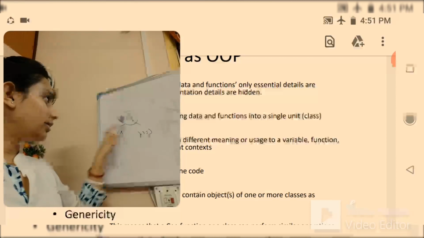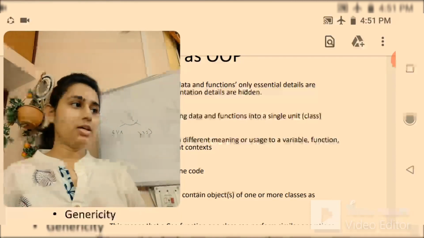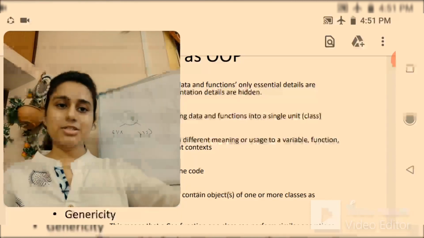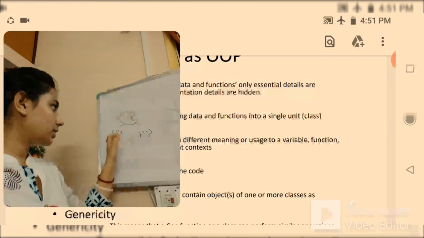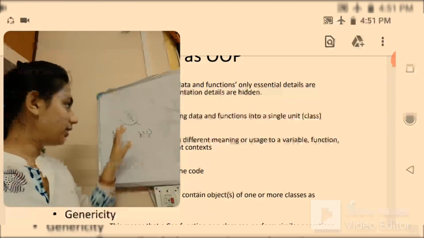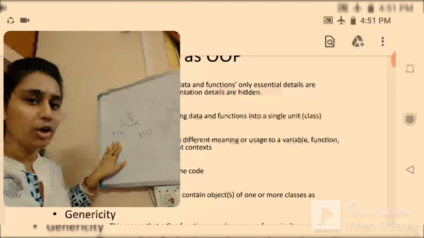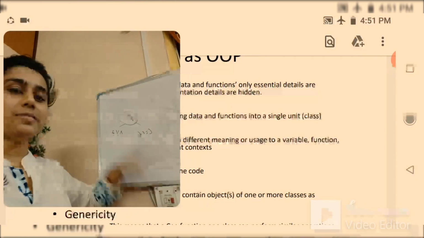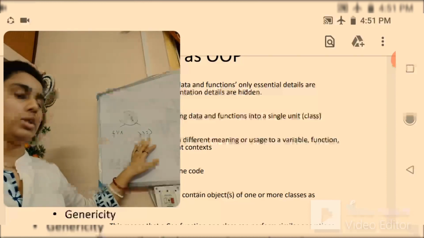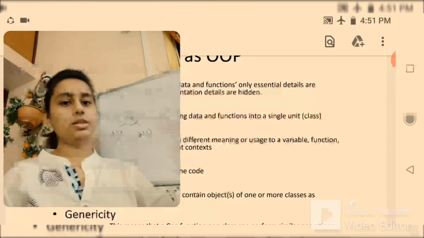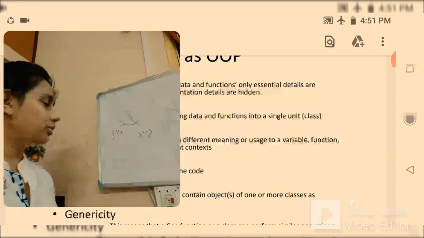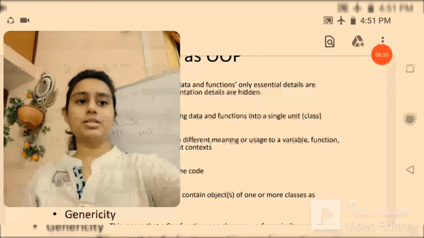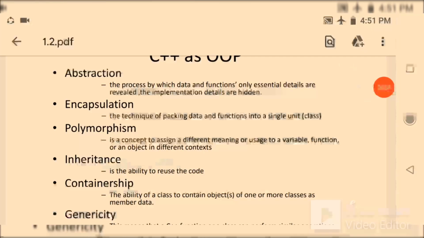When this person is on stage, the person is a singer. When this person is in the college, the person is a student. So the same person behaves differently in different situations. When he is on stage, he is a singer, when he is in college, he is a student. So this is the concept of polymorphism.